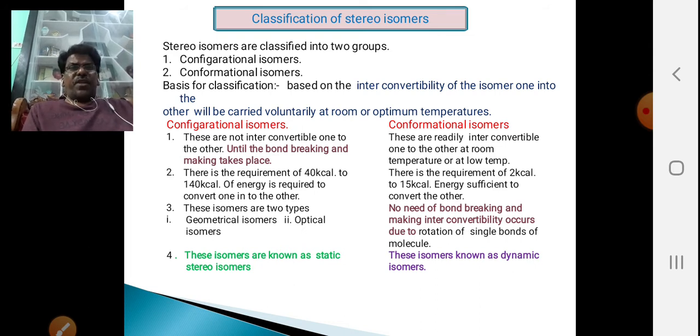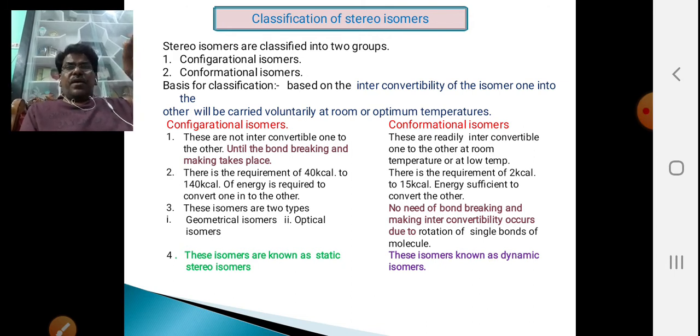This difference is because the orientation of the OH and H groups are opposite to each other. Because of that, they are non-superimposable mirror images. About these stereoisomers, we are going to discuss in detail.